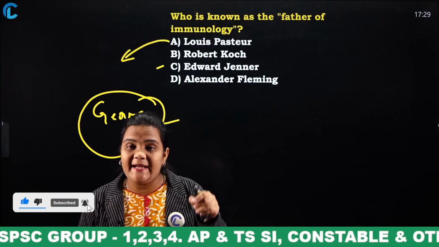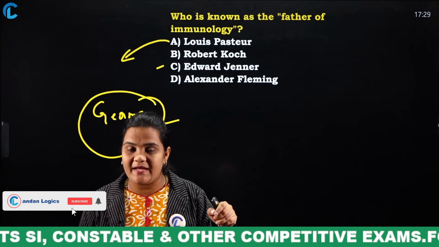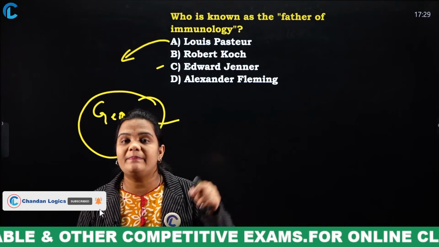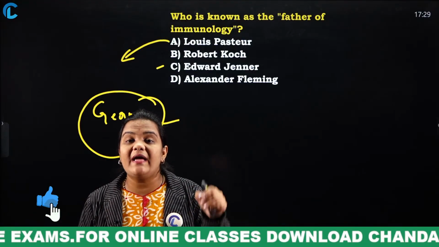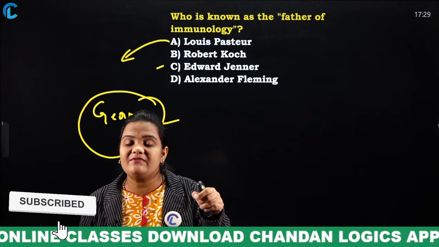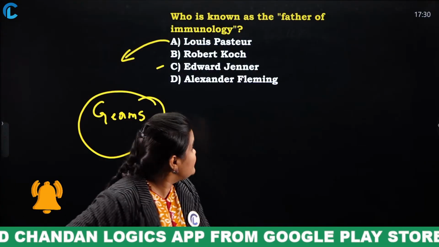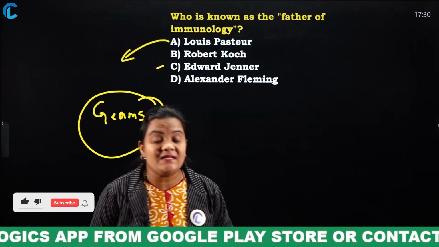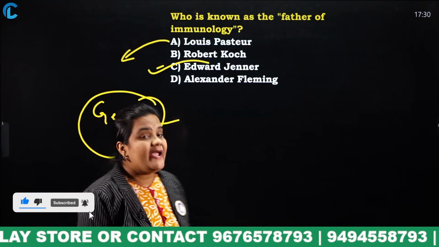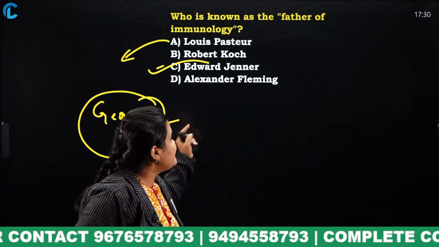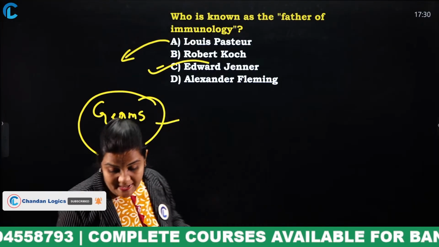The reason for tuberculosis is mycobacterium. Next is Edward Jenner. So the answer for this question, who is the father of immunology, is Edward Jenner. Who is this Alexander Fleming? Alexander Fleming discovered penicillin. Okay? Yes.